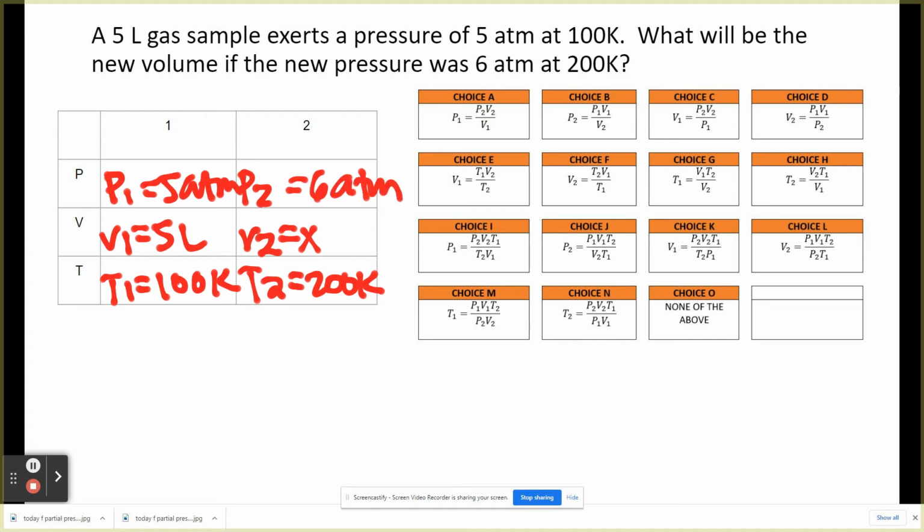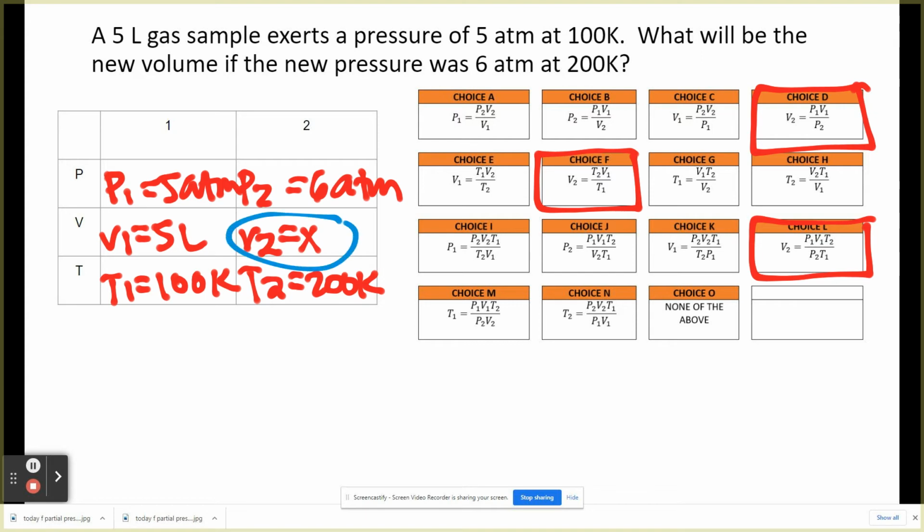If we look for the formula, just look for all the V2s first. What is the V2s? This one right here, this one right here, and where's the other V2? This one right here. See it? Other than the X, I got two P's, a V, and two T's. You look for the formula that has two P's, two T's, and one V, and it has to be this answer right here. And that's how you use that chart right there. Okay? All right, cool.